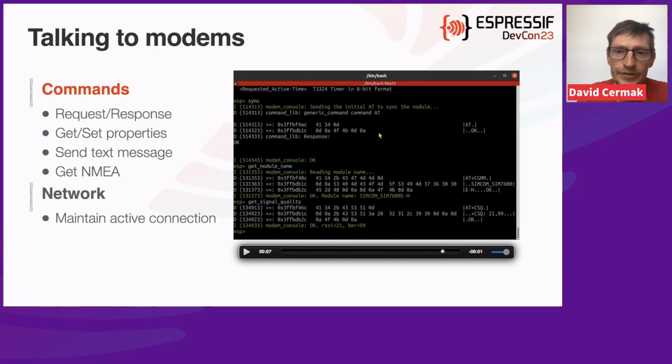So it's a very simple textual style of protocol. We send some information with some parameters, and we usually get OK or some response with OK. Like a very simple protocol.